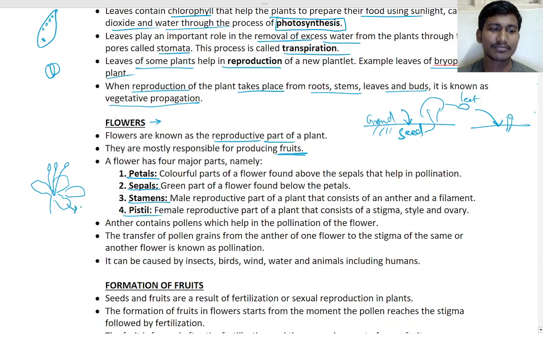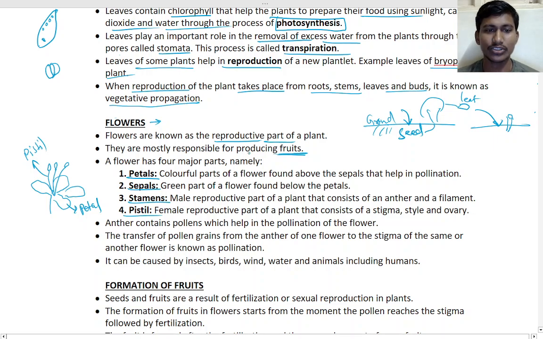This is the petal, and this is the pistil. Remember these two. Got it? Any doubts?